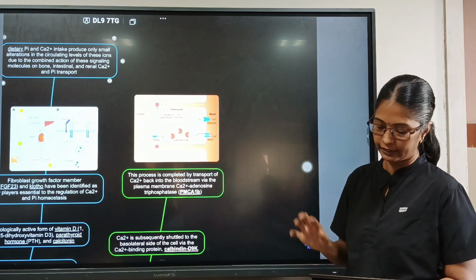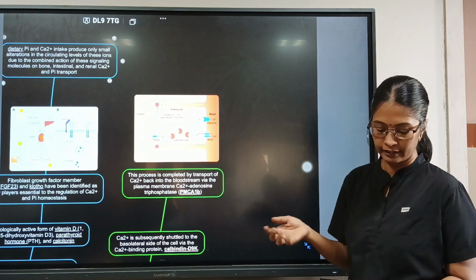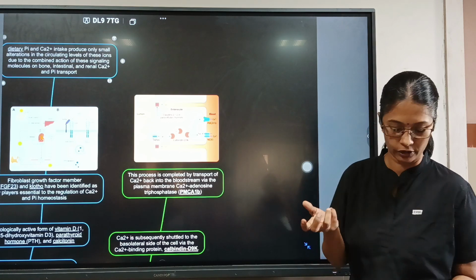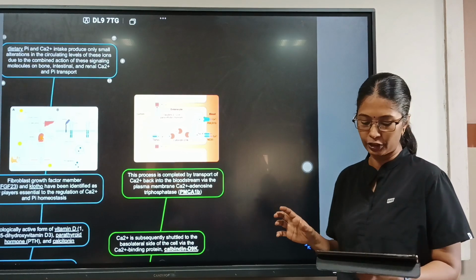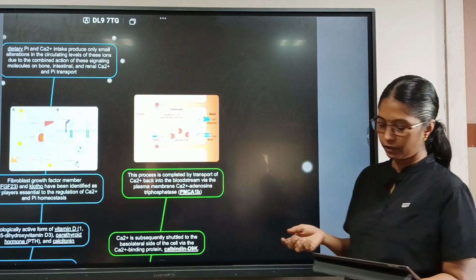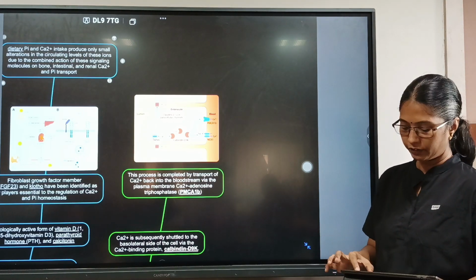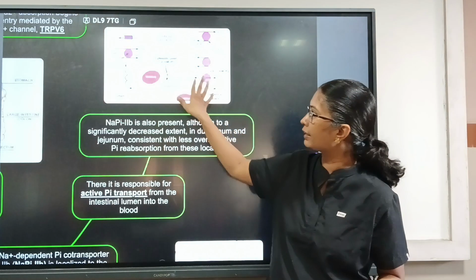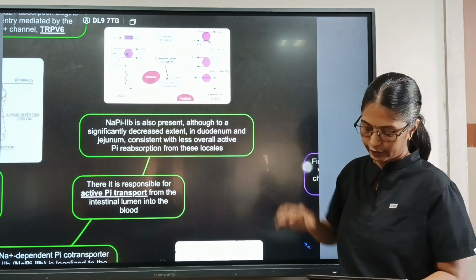Next, once it has entered the bloodstream, where does it go? It goes to the kidney. In the kidney, we have the basic units, the nephrons. Along the course of the nephron, passive paracellular calcium absorption occurs from the proximal convoluted tubule and the thick ascending limb. I have a picture: this is the phosphate entry through the NaPi transporter, and then it gets absorbed into the bloodstream.